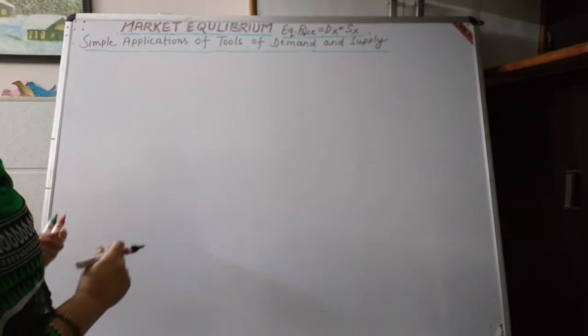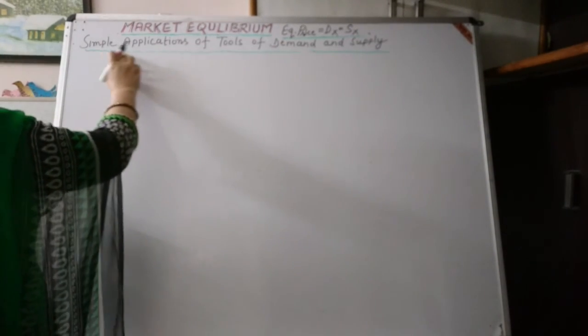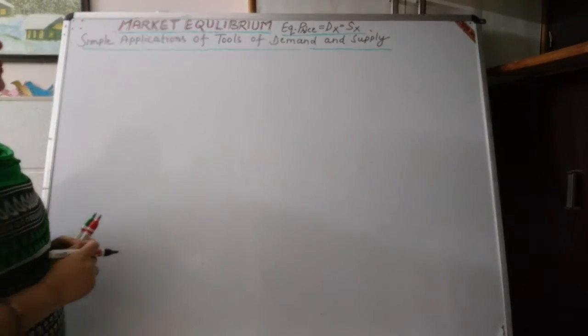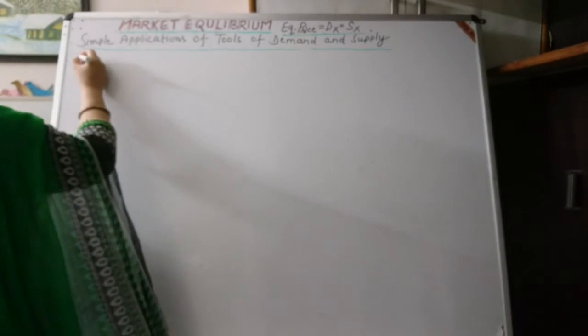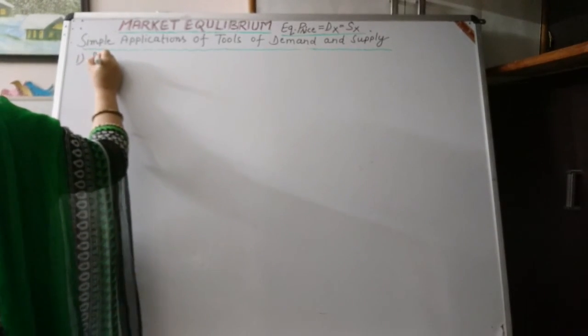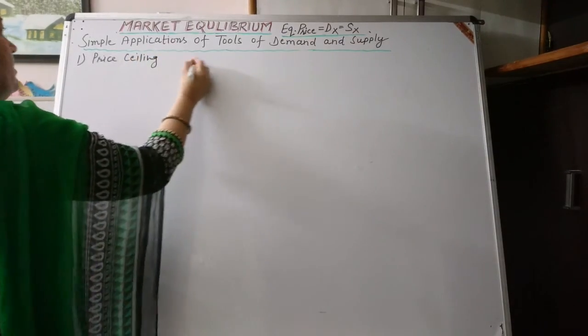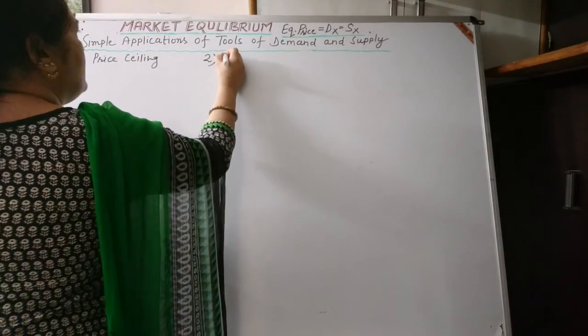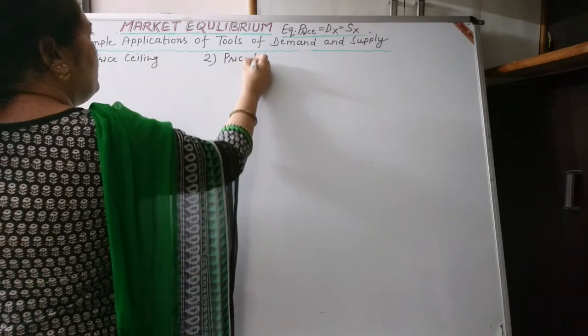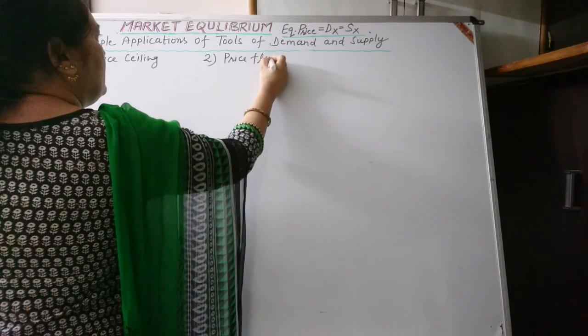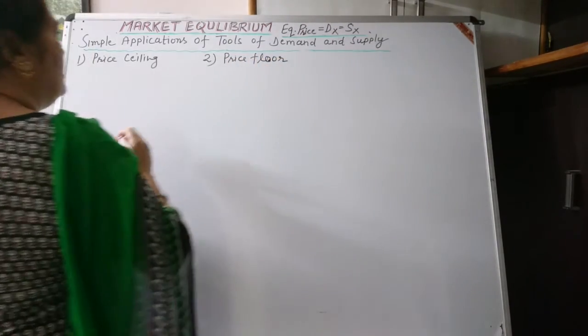But today we are clearing some applications or tools related to demand and supply. So the first tool is price ceiling, and the next tool is price flooring, through which we can make equilibrium in the economy.